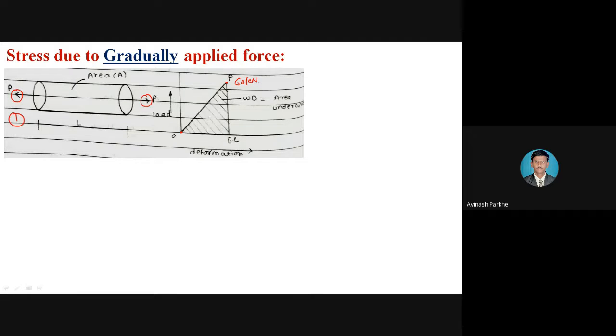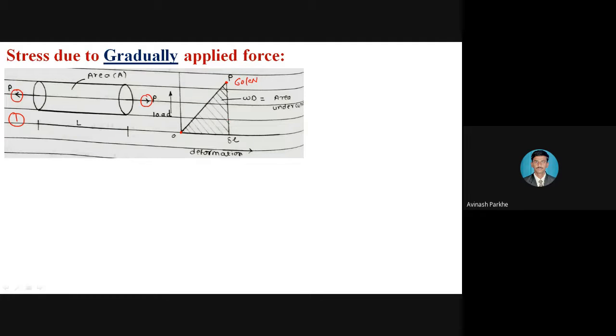I have to increase that particular load in stepwise condition. That means from 0, I will increase to 5 kilonewton, then 20, then 30, then 40, then 50, and this last point, the topmost point, represents the maximum value of that particular load. And why is this inclined line generated? Because as the load continuously increases, at the same time the deformation also goes on increasing.